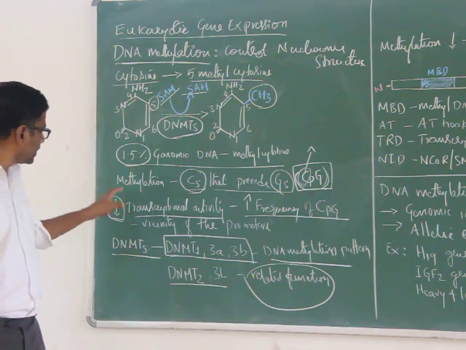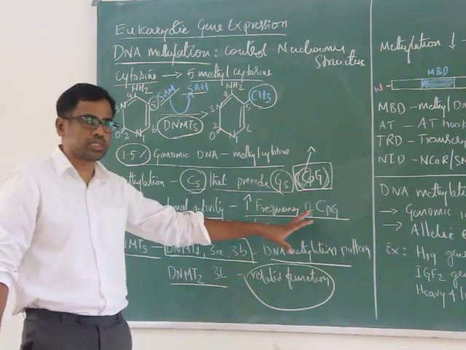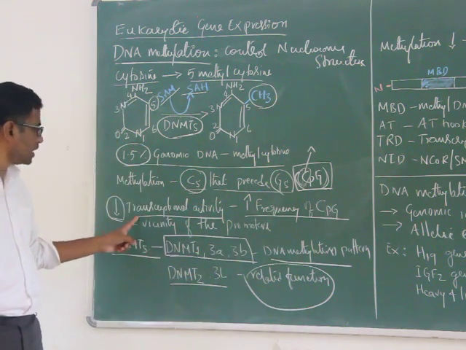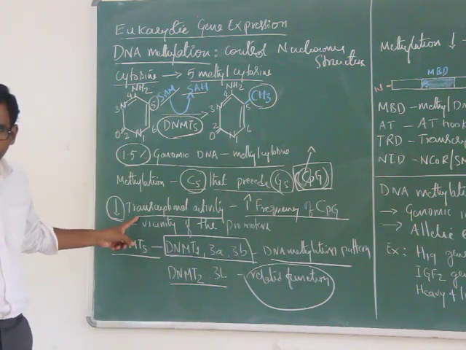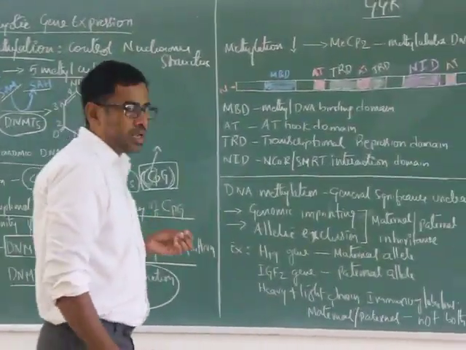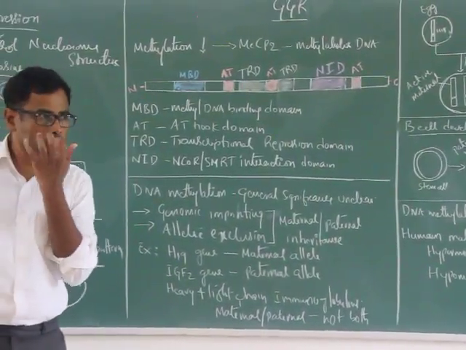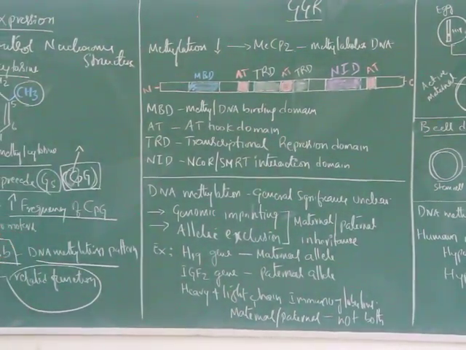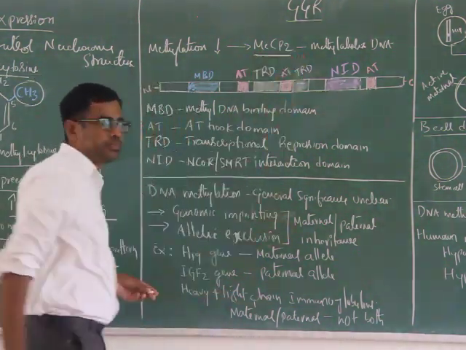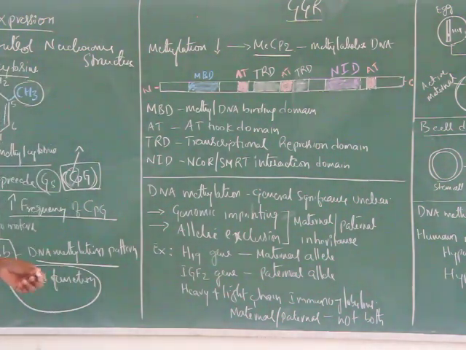I mentioned that an increased frequency of CpG that is vulnerable to methylation suppresses transcriptional activity. How? What is the mechanism? There are several scientific reports on how DNA methylation can suppress gene expression in eukaryotes. There is an important protein, MeCP2, methyl CpG binding protein 2, right?